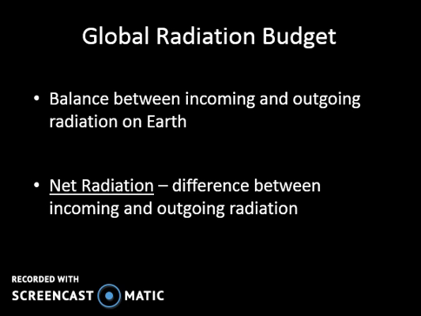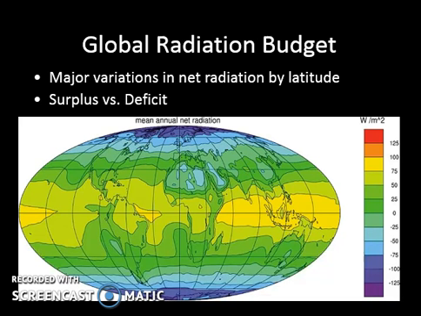Now, when we talk about the global radiation budget, this budget is a balance between incoming and outgoing radiation on Earth. Some places are going to have more incoming and some places are going to have more outgoing, and this budget allows for the Earth to function. Net radiation is the net difference between the incoming and outgoing radiation. When you're talking about a budget of anything, for example a global radiation budget, you're going to see areas where you have a surplus of energy.